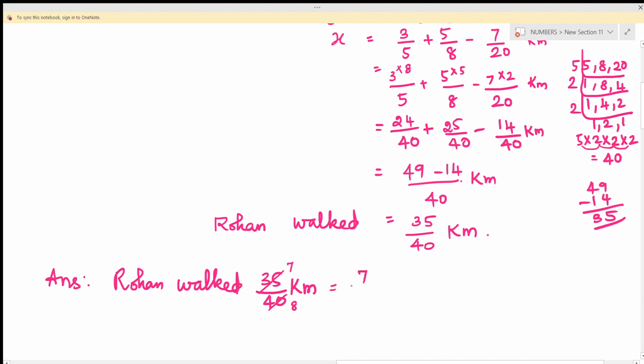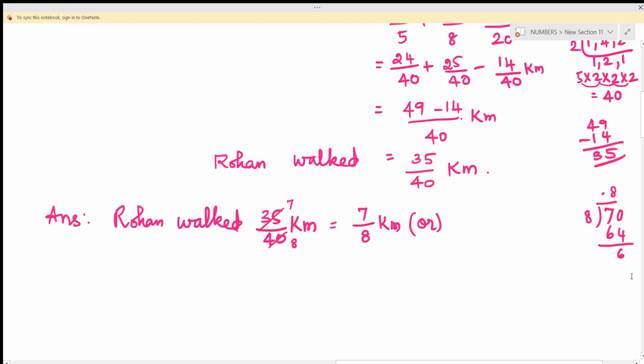So now it is nothing but 7 by 8 kilometer. You just divide 7 by 8. We cannot divide this, so we add 0 and place a dot. 8 8s are 64. 6 is the remainder. And now add 0. 7 8s are 56.